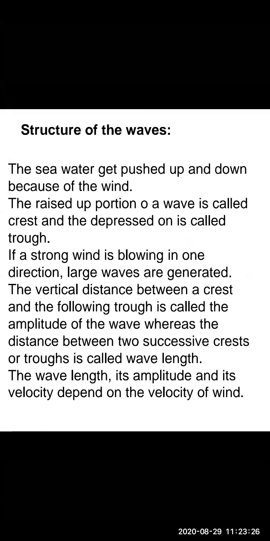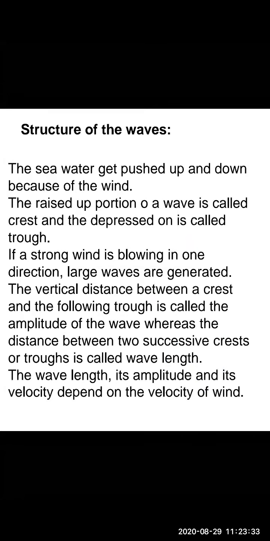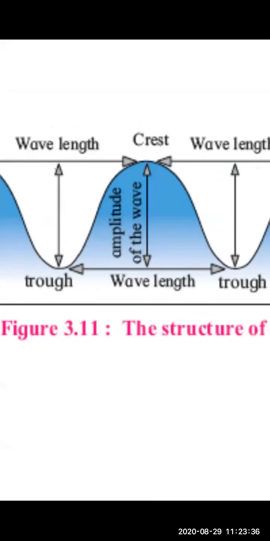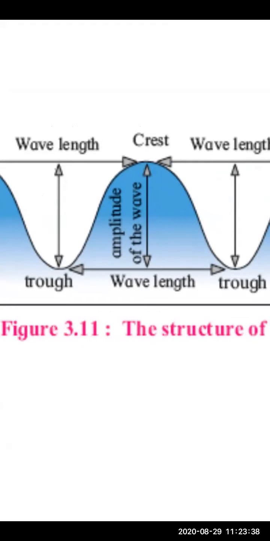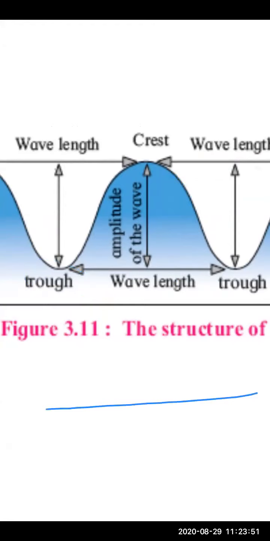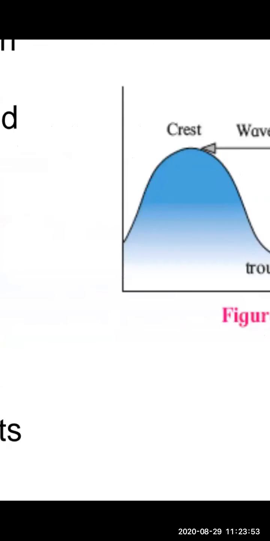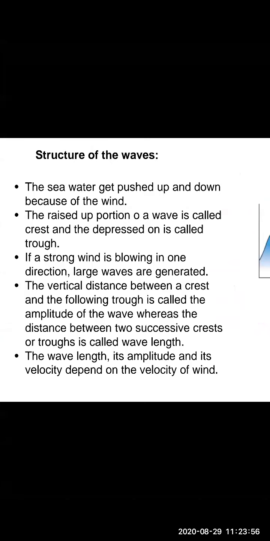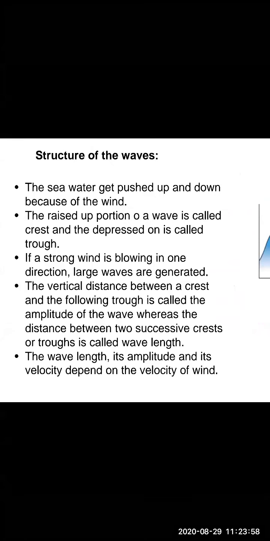Okay, children. What is the amplitude of the wave? The vertical distance between a crest and the following trough. See here. See, amplitude of the wave. It is forming vertical. See. Between the crest and the following trough. Okay. See here. Now, the vertical distance between a crest and the following trough is called the amplitude of the wave.